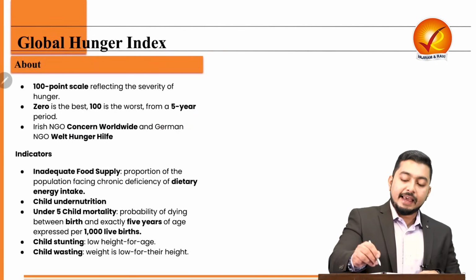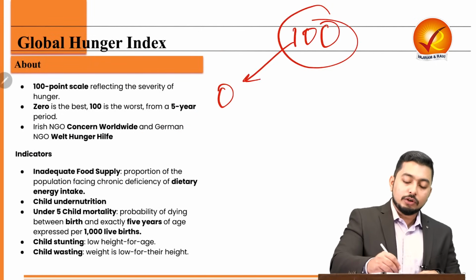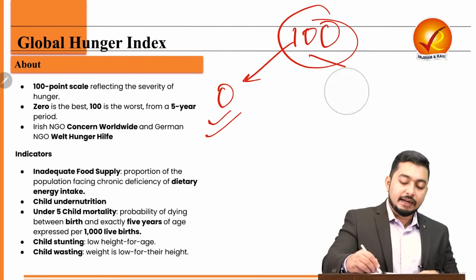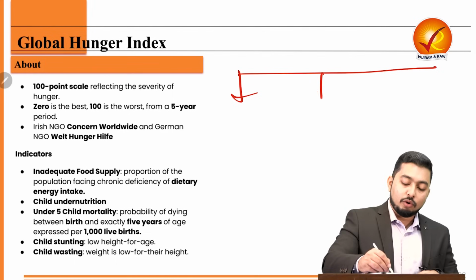So the scale is simple. The scale is 100 scale. If you get 0, you are the best. If you get 100, you are the worst. And it is based upon 4 parameters.